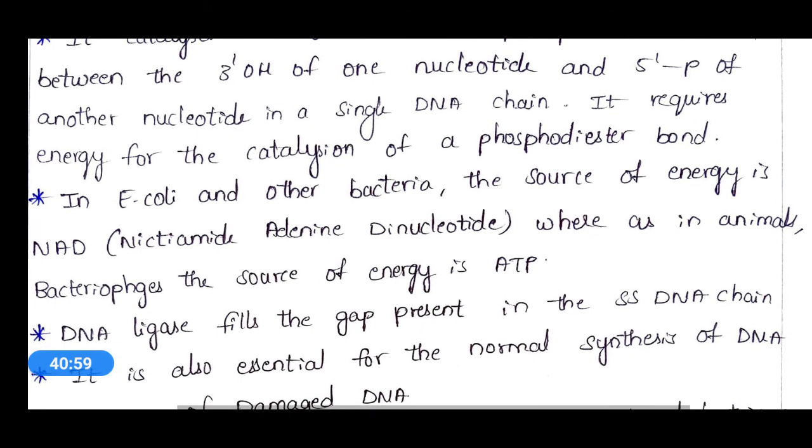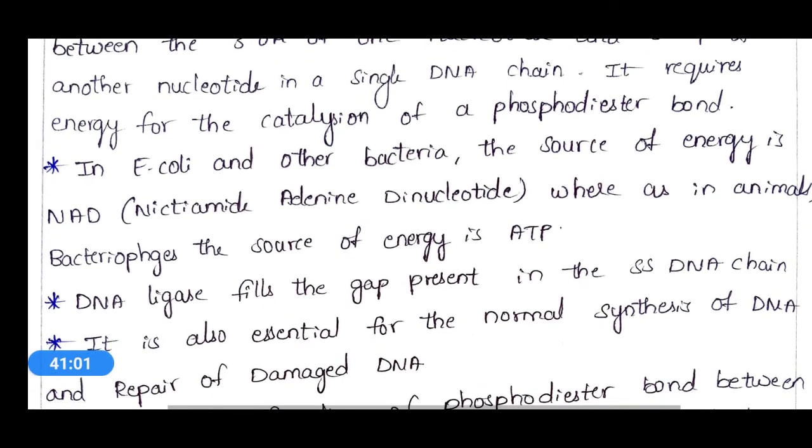In E. coli and other bacteria, the source of energy is NAD, nicotinamide adenine dinucleotide. NAD plus is the energy source in the replication of E. coli or other bacteria for the phosphodiester bond formation.